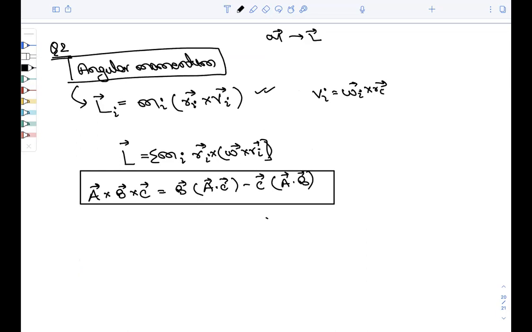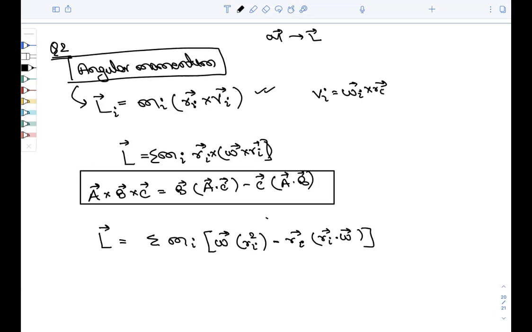So let us move further. L will be simply equal to summation mi, omega ri square minus ri dot omega ri, right?